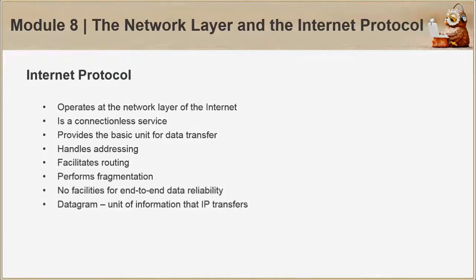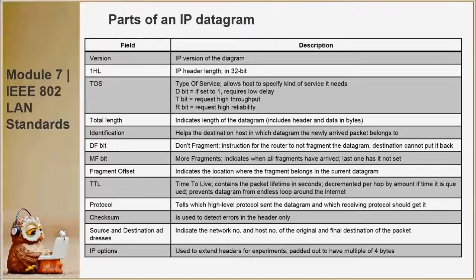The Internet Protocol operates at the network layer of the Internet, is a connectionless service, and provides the basic unit for data transfer. It has no facilities for end-to-end data reliability, unlike connection-oriented services. Instead, it's up to the receiver to format the received data. And the datagram is a unit of information that IP transfers.